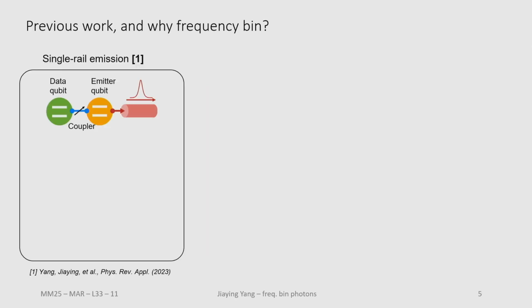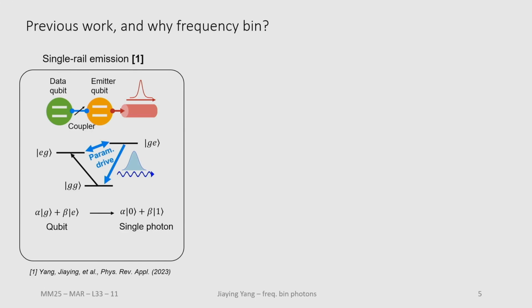Previously, we have been working on a building block of such a system, focusing on the emission part. So we have this qubit-coupler-qubit structure, and we have been using a parametric drive on this coupler to encode the quantum state from this stationary qubit onto a traveling single microwave photon. However, this approach has a limitation: the photon can easily get lost during the propagation within the channel.